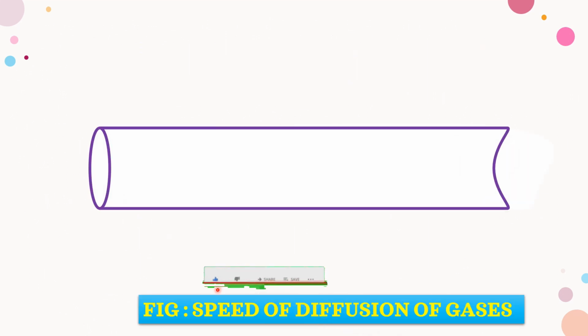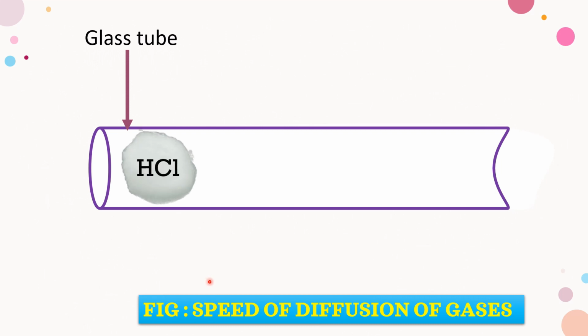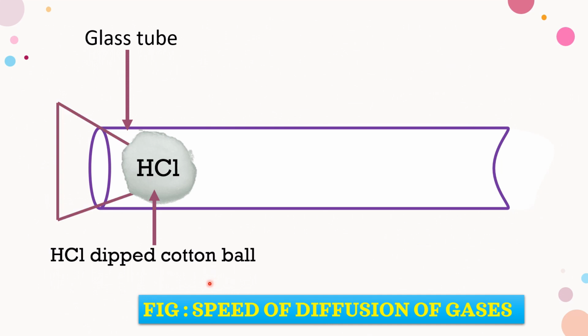Next, see the picture, speed of diffusion of gases. Here we are taking the glass tube and taking two balls. One cotton ball is dipped in HCl.